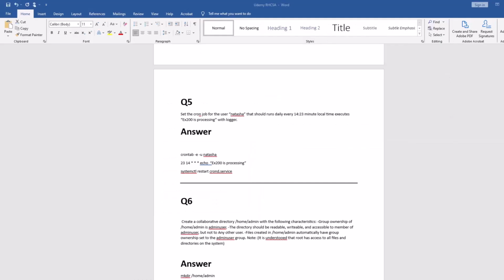Okay, this is question number 5, and it requests you to configure the cron job for user Natasha. There are two ways you can configure it. One is with the root user, and the second is with the Natasha user. I prefer to configure with the root user. Which command are you going to use? You are going to use crontab -e -u Natasha, then paste this in crontab, save it, and restart it. So let's do it.